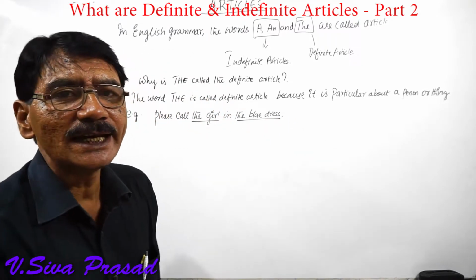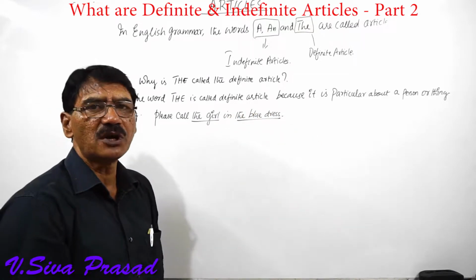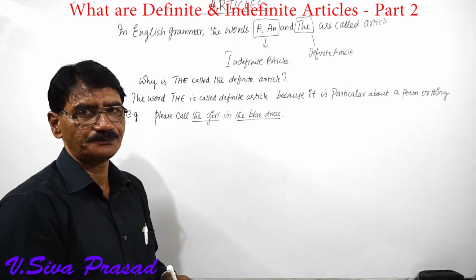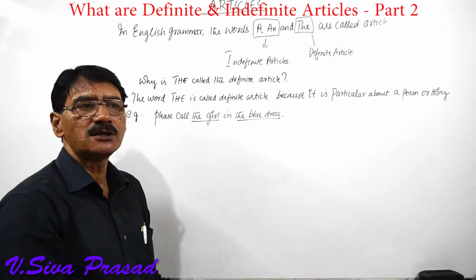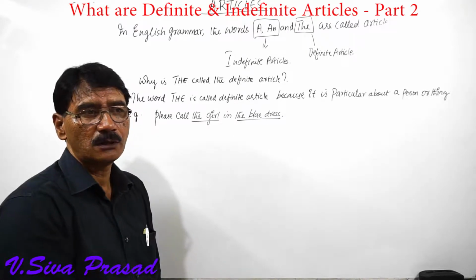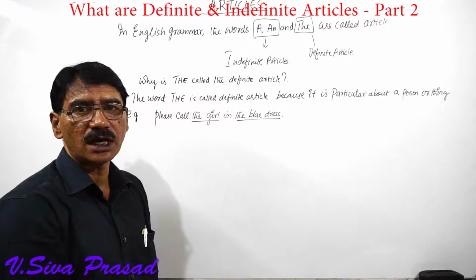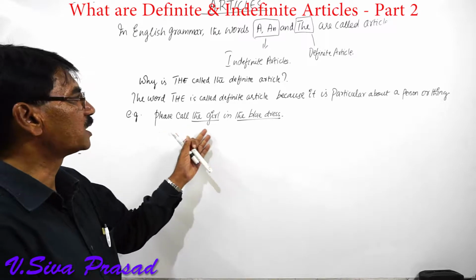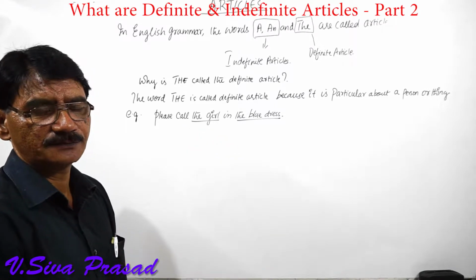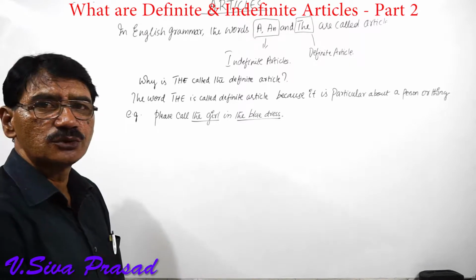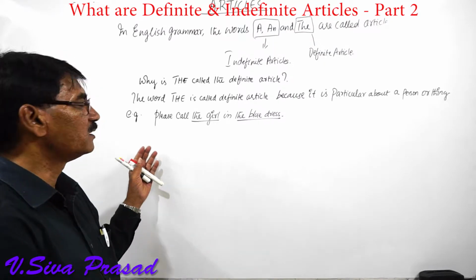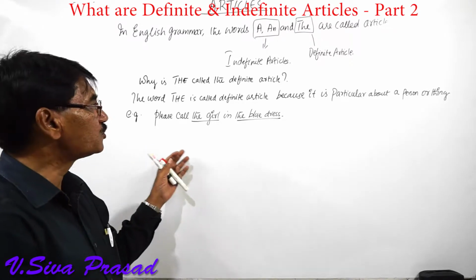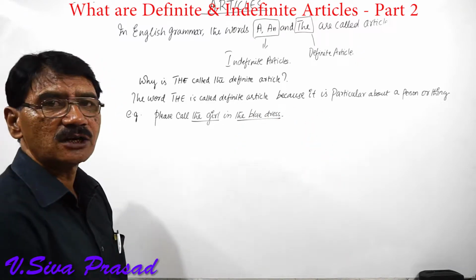Okay, now here let us assume that there are a group of girls standing over there and they have come for an interview, and the interviewer is asking the attender to go and call that girl. Here in this sentence, please call the girl in the blue dress. So what does the attender do when the interviewer is requesting? The interviewer is requesting the attendant or attender to go and call the girl who was standing over there.